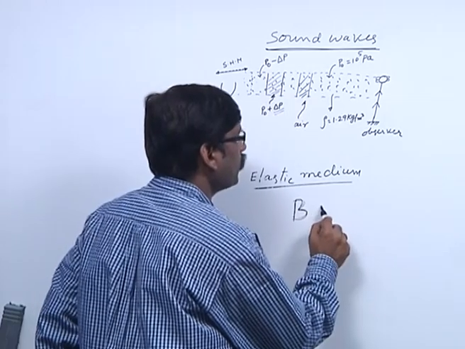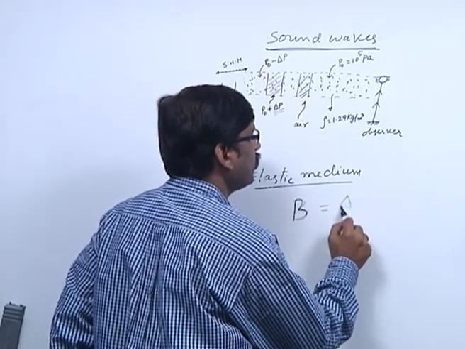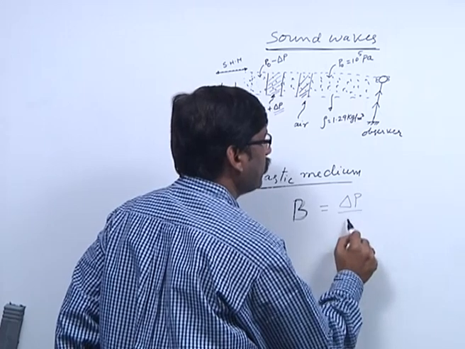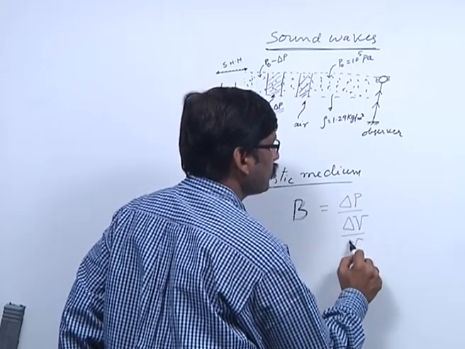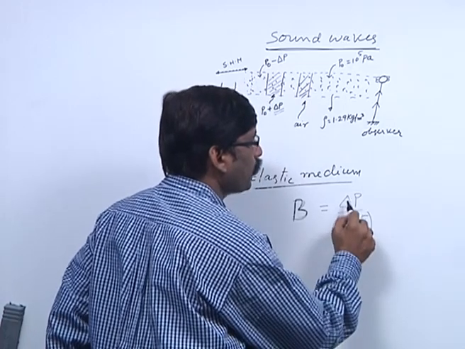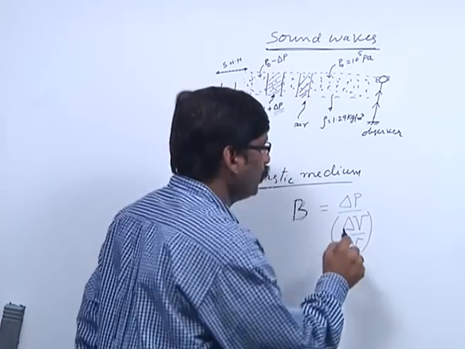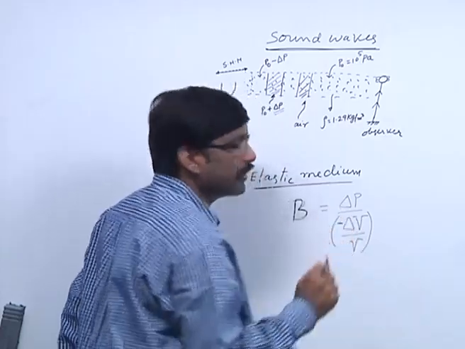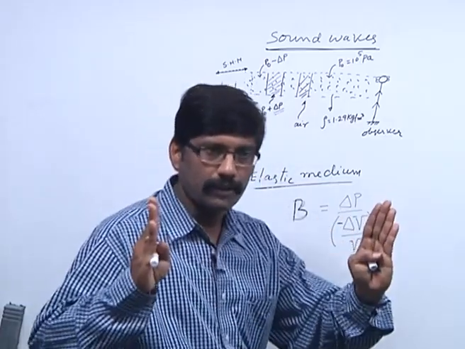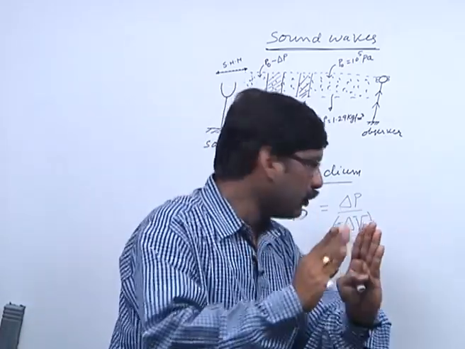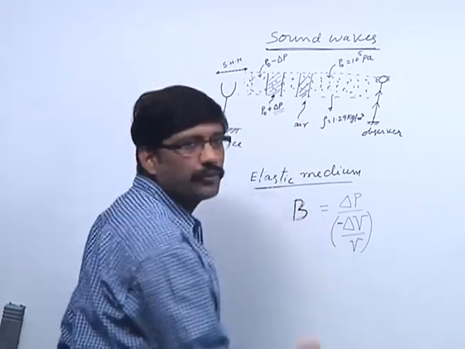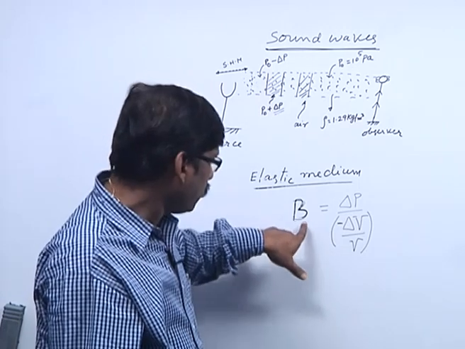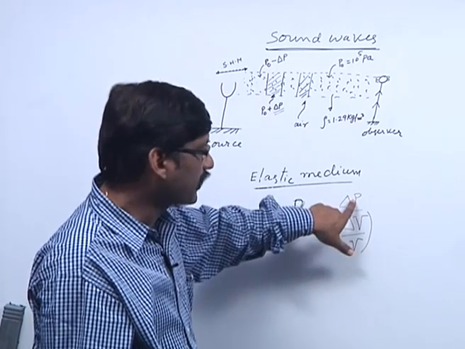So, here we know that bulk modulus is delta P by delta V by V. Of course, when delta P is positive, delta V is negative. When there is an increase in the pressure, the volume decreases. So, this is the definition of bulk modulus of any medium, bulk stress by bulk strain.